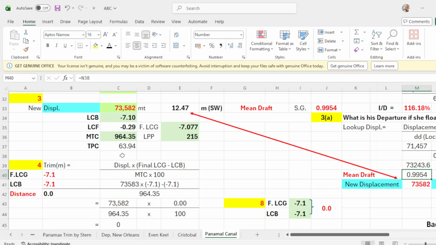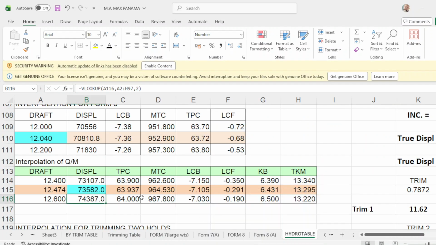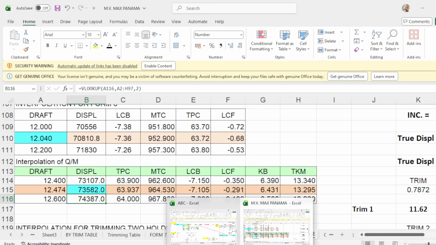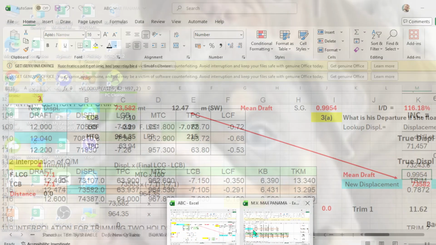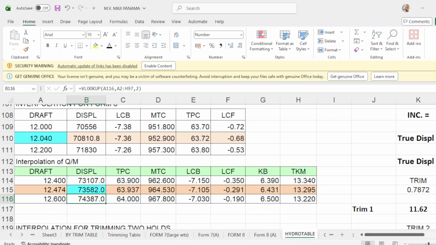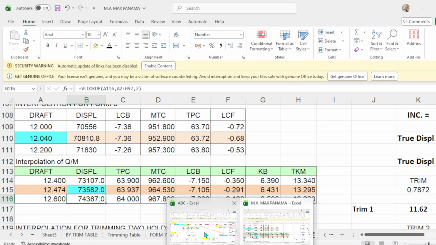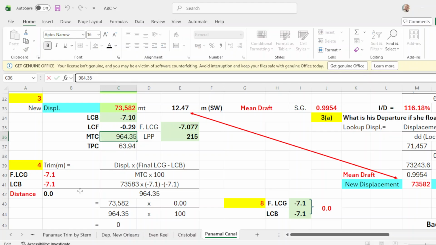TPC is 63.94, or round it up. Okay, it is already rounded up. MTC is 964.53. This is 53, so we adjust this one. This should be 53. Okay.